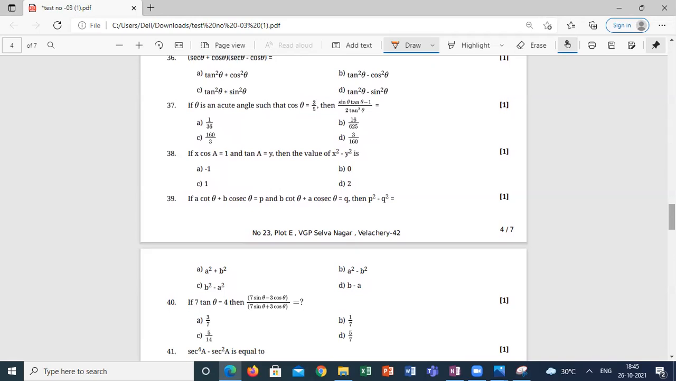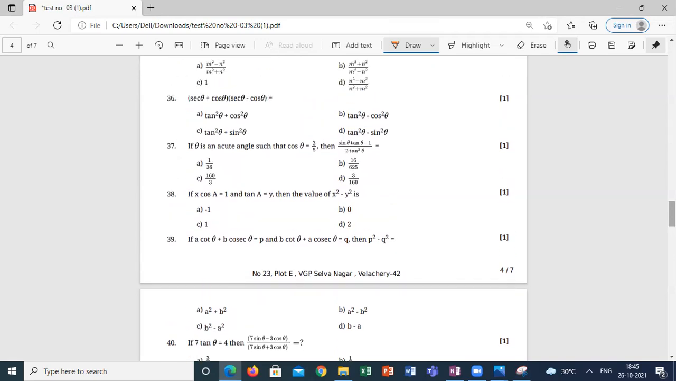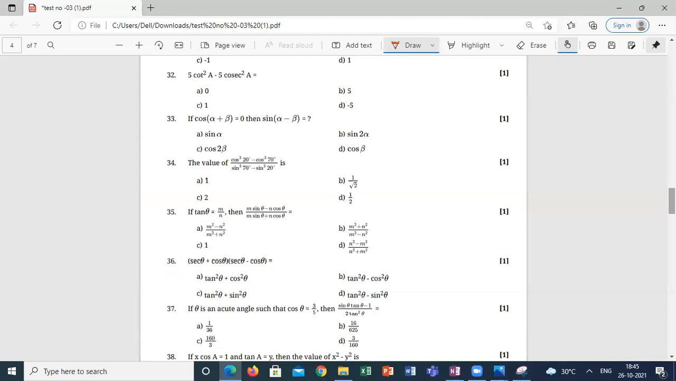Sir, is 34 also a complementary angle concept? 34 is not a complementary angle concept. You have to apply the a square minus b square formula, both numerator and denominator, things will cancel. You will get the sine square theta, cos square theta concept there. Sir, can you explain it?